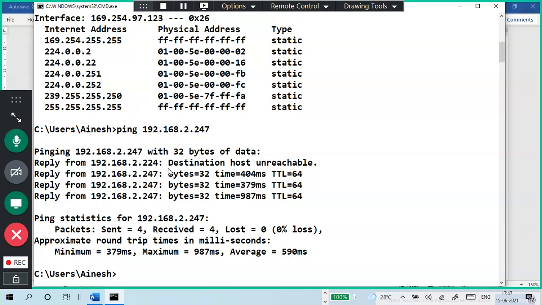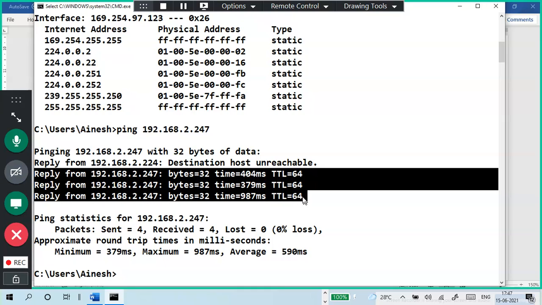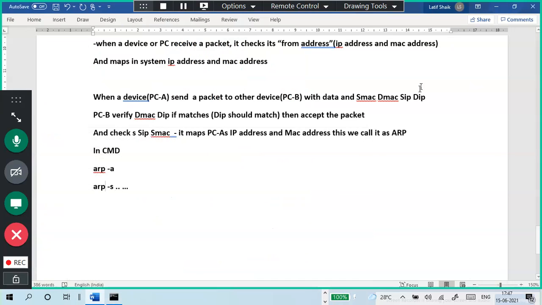If you see, initially it didn't know how to reach it, destination host unreachable, but I got a reply from the device. These three packets are replies from the destination, and I received a packet from the destination. So it is a two-way communication, ICMP protocol. Ping is very important.